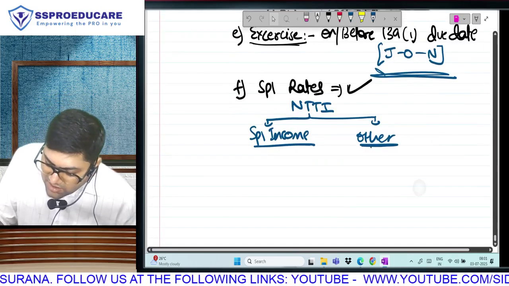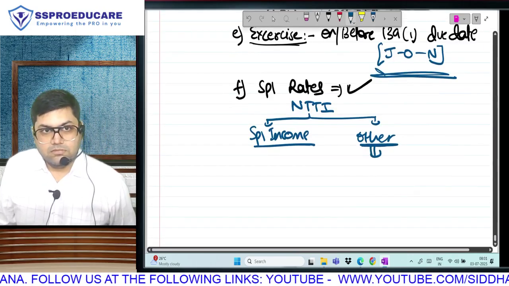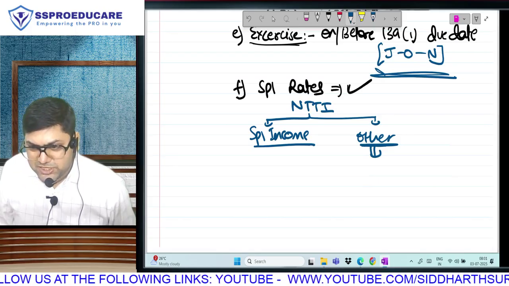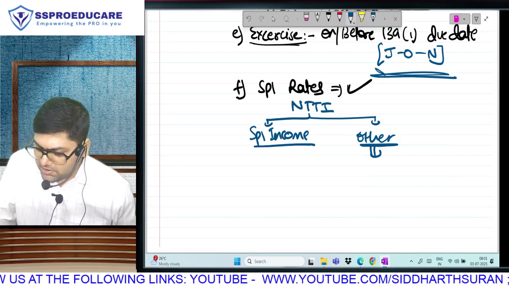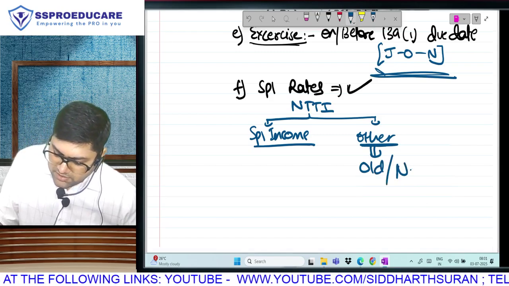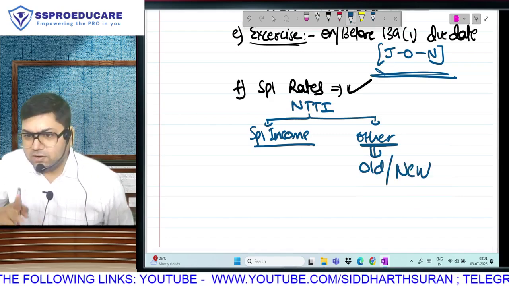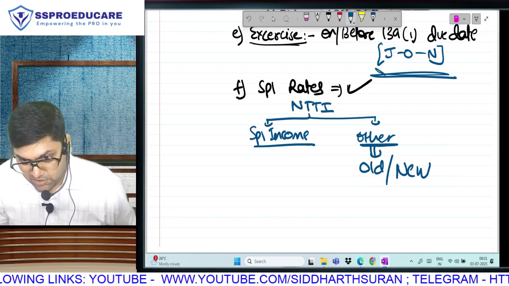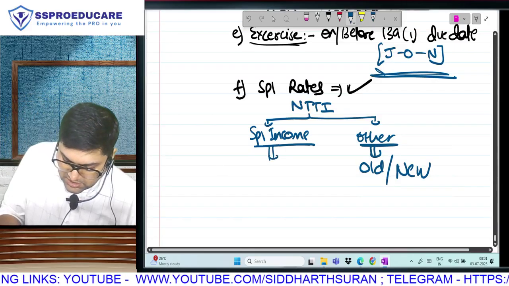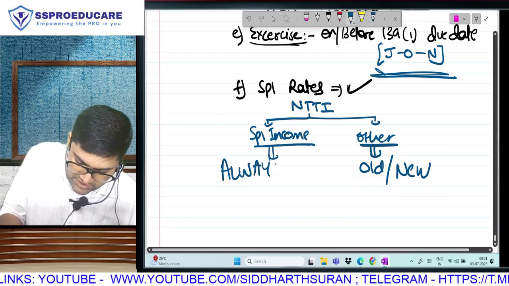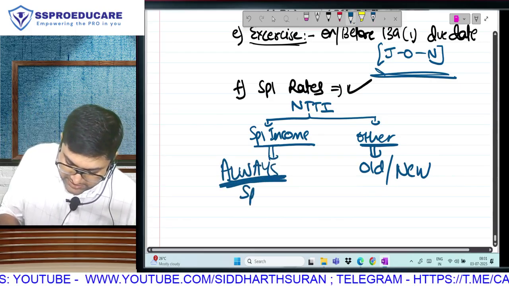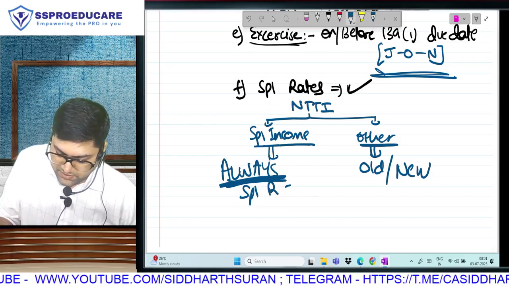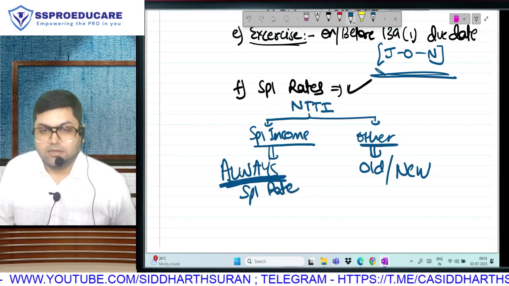For this other income, your regular incomes like salary, house property, PGBP, normal other sources income, you can decide old regime, new regime, whatever you want based on the option exercised by you on or before the due date. But the special income will always be taxable at special rate. Special income will always be taxable at special rate.